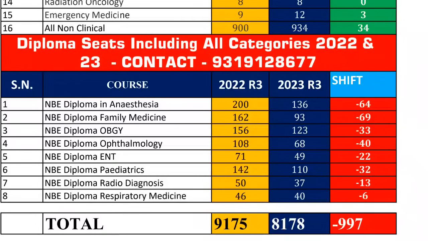The states which are more delayed will have so much positive shifting in their further rounds, like Andhra Pradesh. The candidates who were waiting for the Andhra Pradesh result might have taken a seat in All India round 2 and gone for upgradation. Those candidates can't go back to the state, so the candidates who are waiting for the state will face a little lesser competition. So it will give a positive shift in the state counseling, particularly Karnataka, Andhra Pradesh, Telangana.